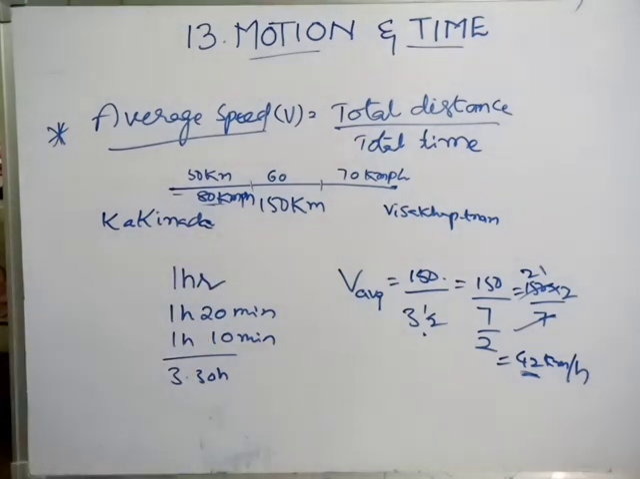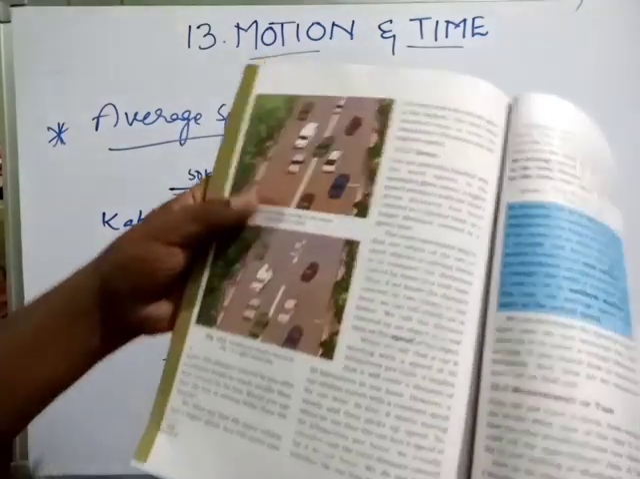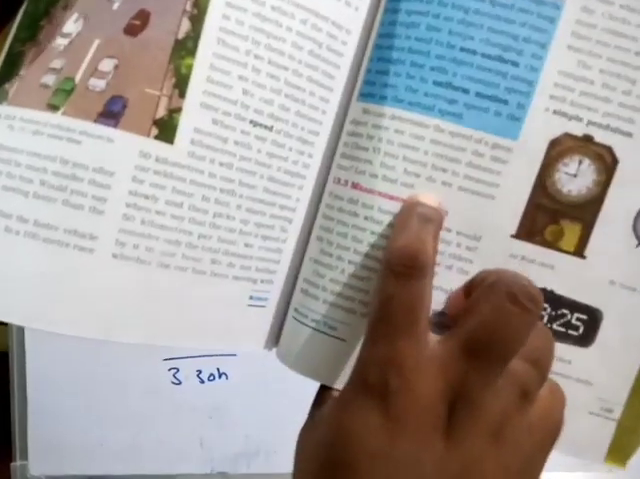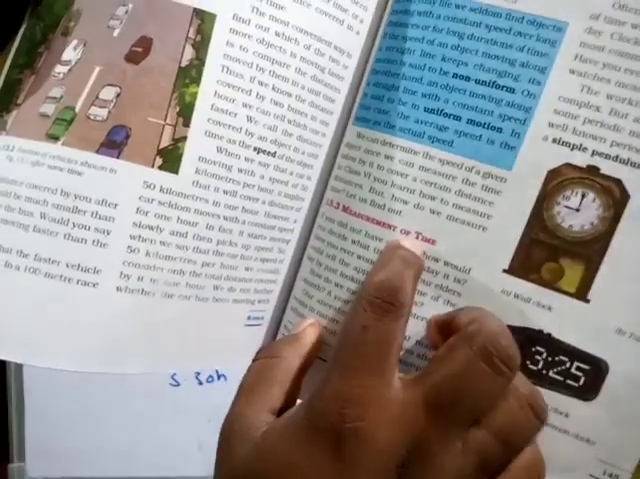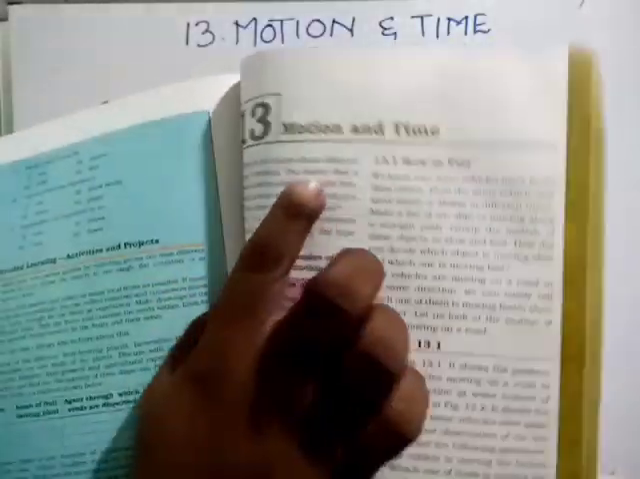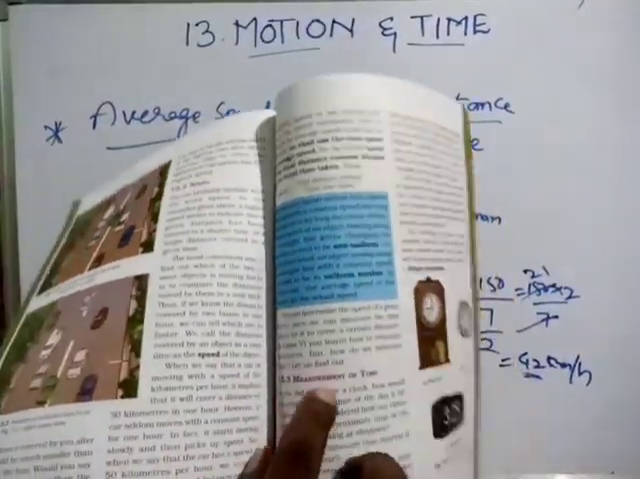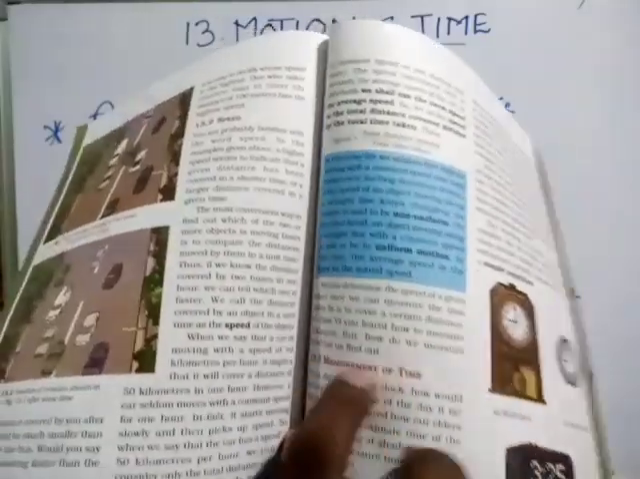So children, you have to read page numbers 144 and 145 up to this point. Our syllabus is also up to here, not measurement of time. In this lesson, motion and time, only motion is there for PA2, not time. Section 13.3 is not there.